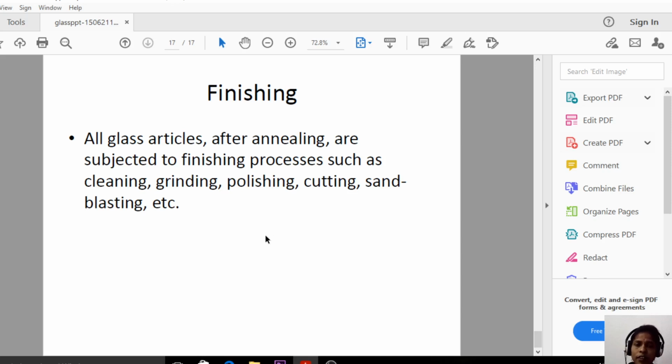In unit 3 we have the polymer chemistry. In the polymer chemistry we have the classification of polymers, and along with that the differences between addition and condensation polymerization, thermoplastics and thermosettings, and PVC synthesis and Bakelite synthesis. One more topic is the refractories. In the refractories we have the types of refractories and also synthesis of refractory, and the last topic is today's topic, the manufacturing of glasses, along with the types of glasses. Okay, thank you so much.